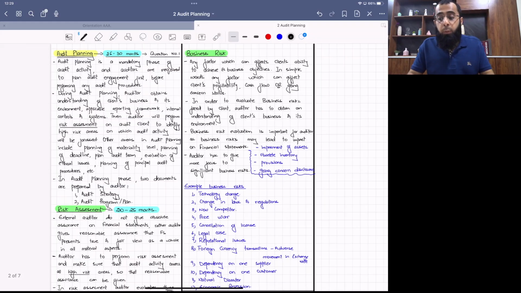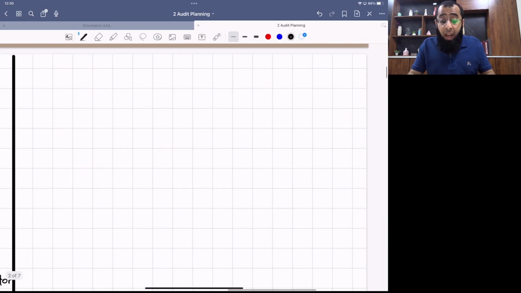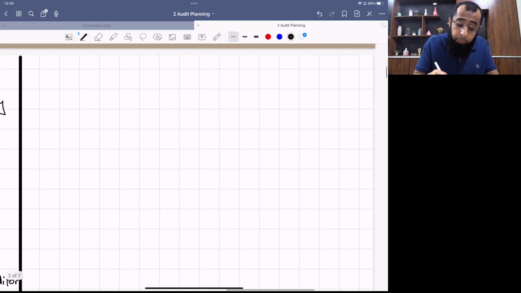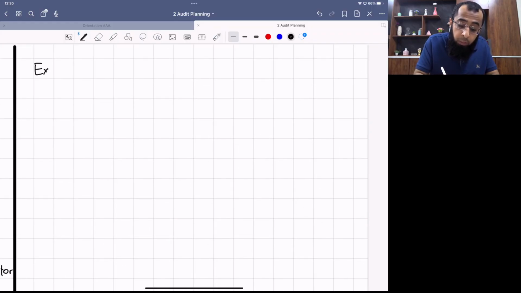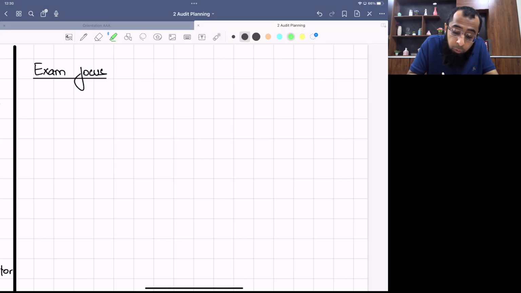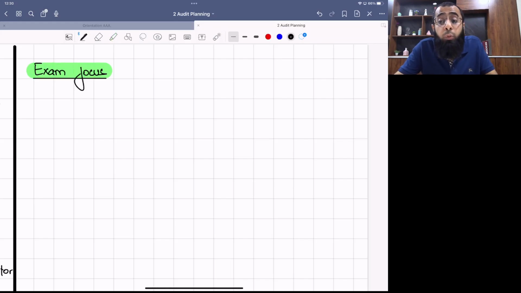Now let's move towards one important thing, the exam focus discussion. That is how business risk can come in your examination and how you have to make sure that you attempt it in a good manner. How much business risk can come, how you have to draft each of the business risk. So now let's look at the exam focus discussion, that how you have to deal with it in your examination. Okay, let's look at it.